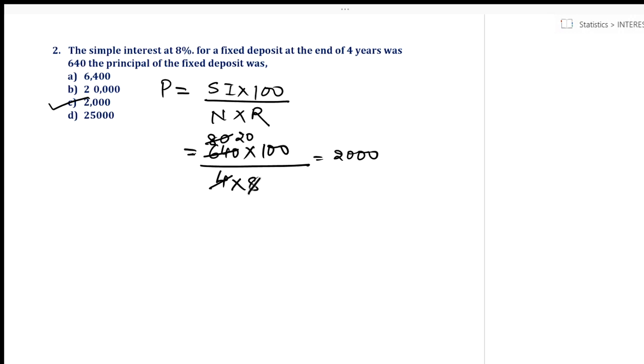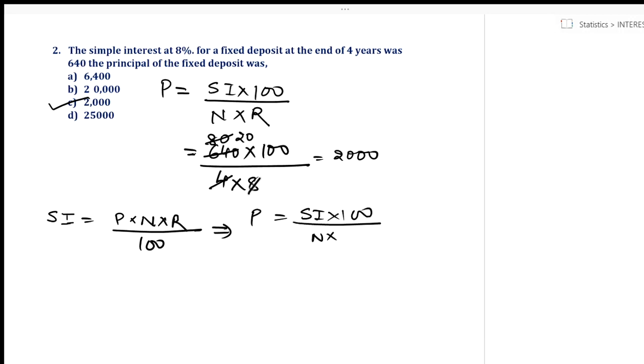See, dear students, before I move on to the next question, I would like to discuss the formulas that we have. SI is equal to P into N into R upon 100. From this formula, we can derive the formula for P. So P is equal to what? This 100 will go into the numerator. So it is SI into 100 upon N into R.